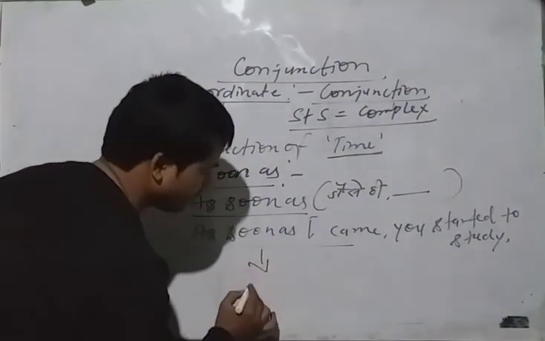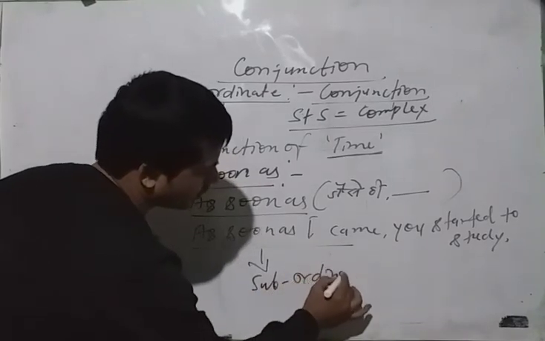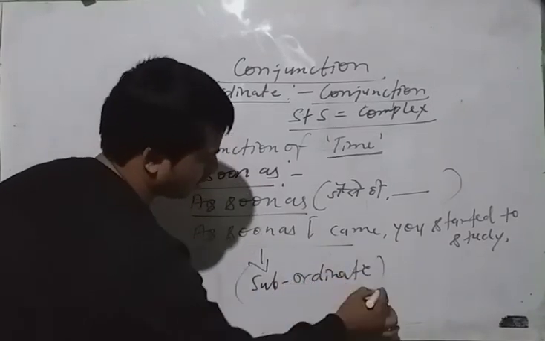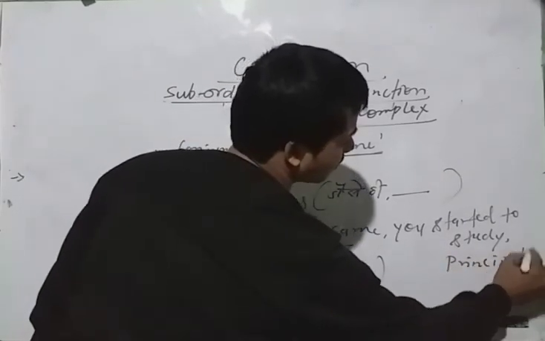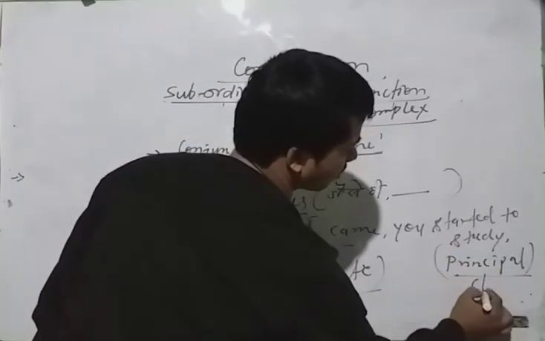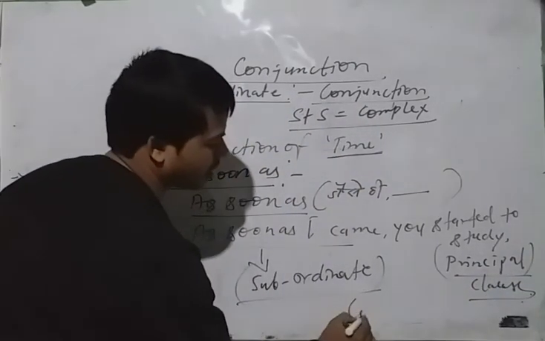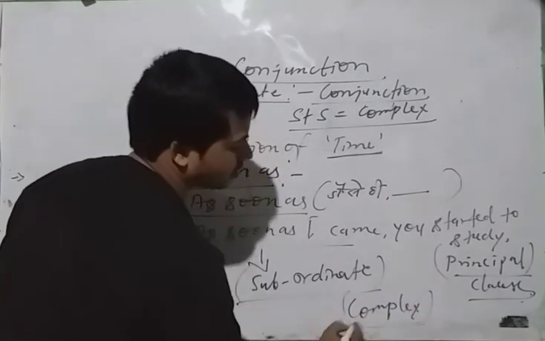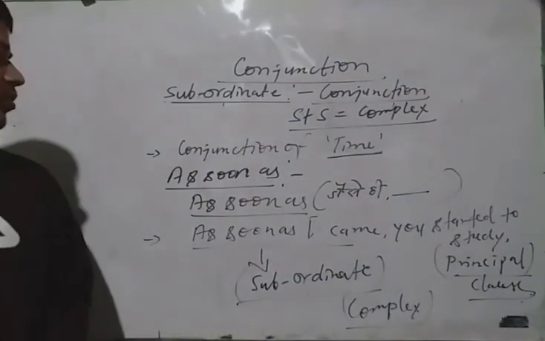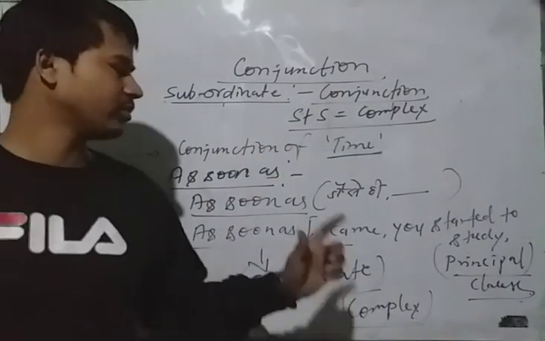This is called the subordinate, and this is the principal clause. Okay, this makes a complex sentence. I hope you understood the conjunction of time. It is very important to know.